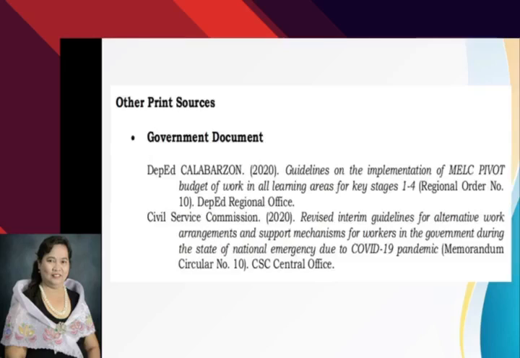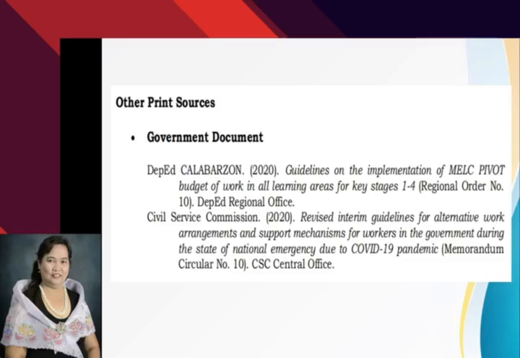Other print sources for government documents: DepEd Calabarzon, period. 2020, enclosed in parentheses. Guidelines on the implementation of MELC pivot budget of work in all learning areas for key stages 1 to 4. Again, you only capitalize the proper nouns and the first letter. Then, enclosed in parentheses, Regional Order Number 10, period, DepEd Regional Office.